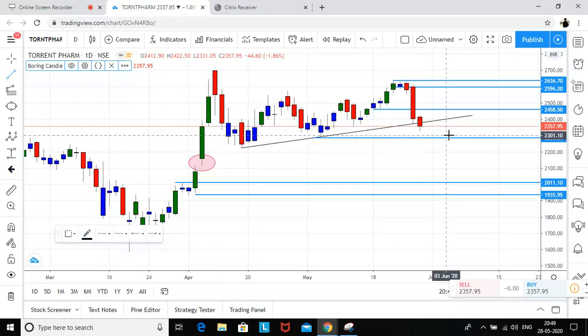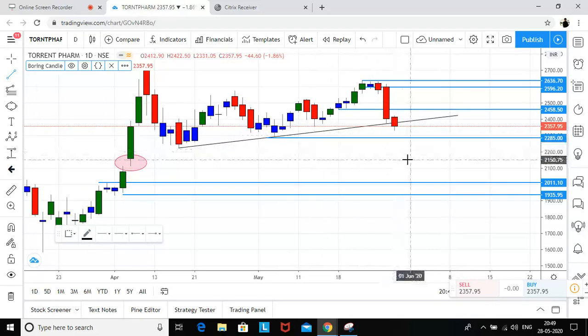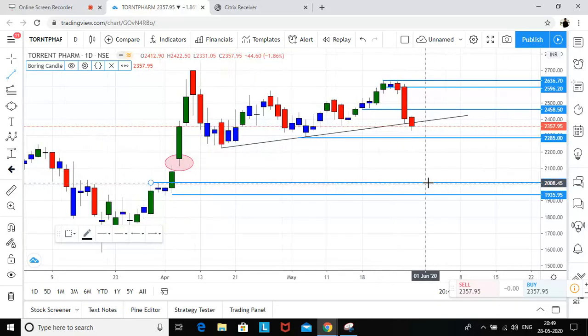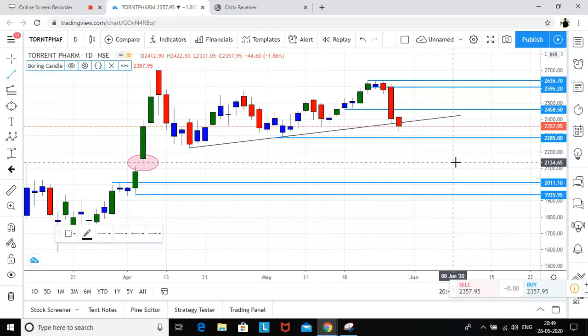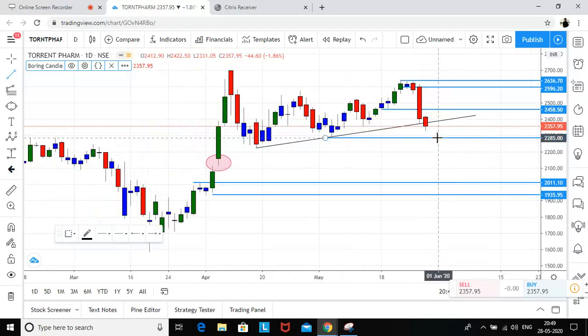So that's completely okay. A trailing stop loss or your stop loss getting hit is part of this buying and selling. So again, the initial stop loss is not yet hit. Let's see. Hoping that it should not hit because it is not far away from this low. As of now, current market price is 2357. So in case it is closing below this level, you can take exit.